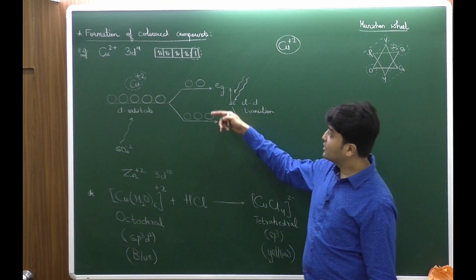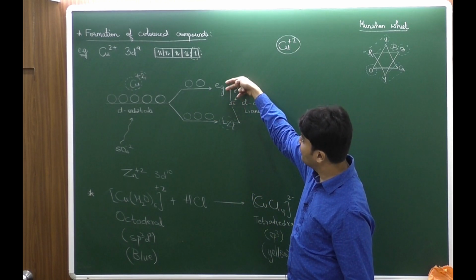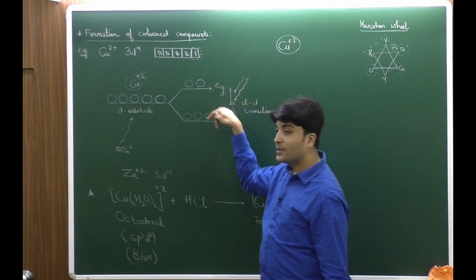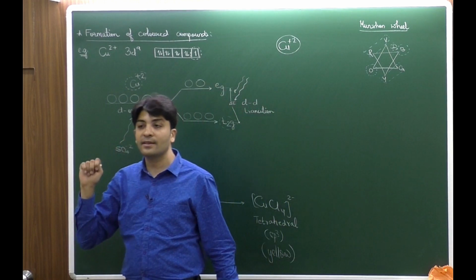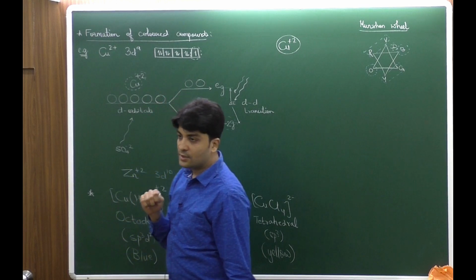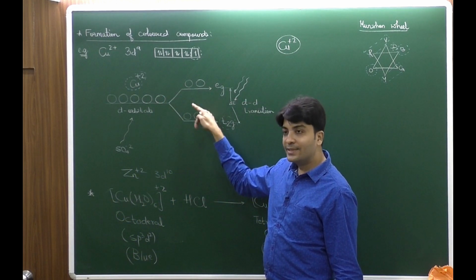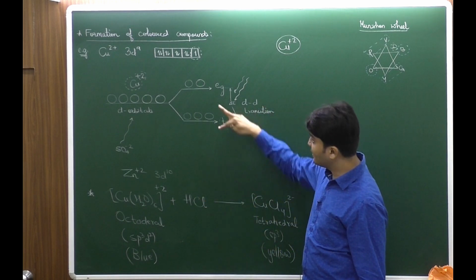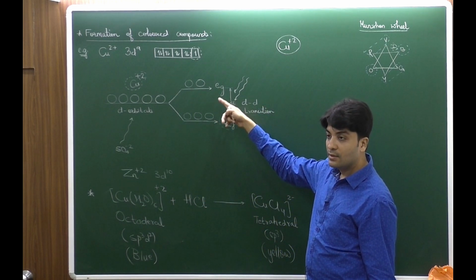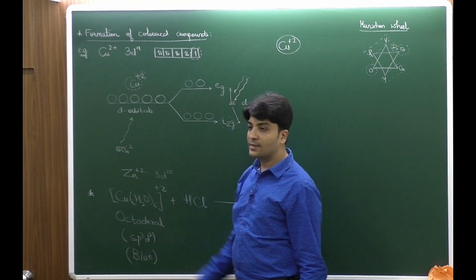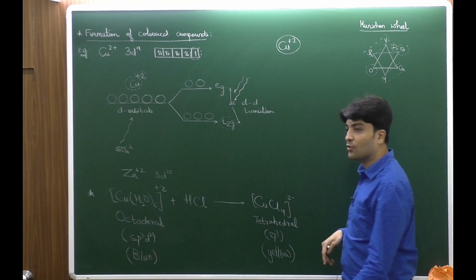Now in this excitation there is a reverse case also, where the lower has Eg and higher has T2g. What I have explained is on the assumption that it has an octahedral geometry. When octahedral complexes form, the splitting happens this way. When we see the same in a tetrahedral complex, the splitting gets reversed. These are the names which are given to the energy levels. There is a trick for this which I will tell you.